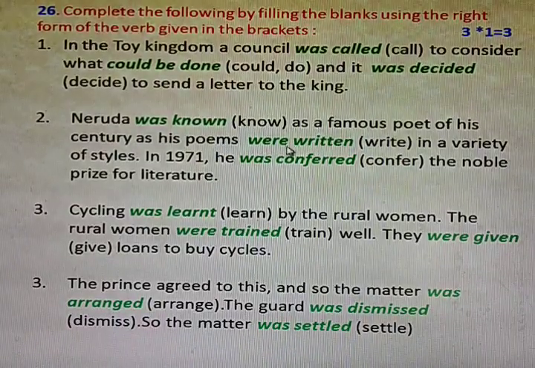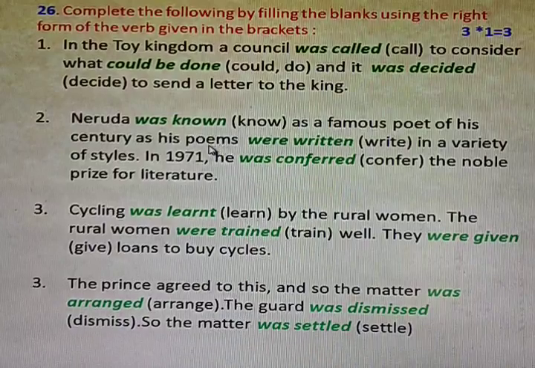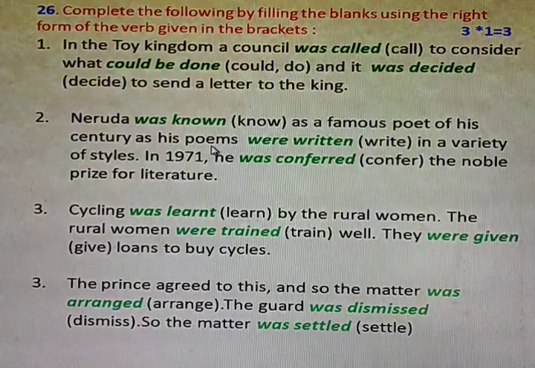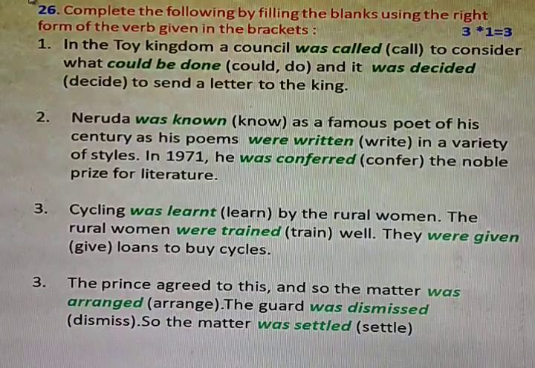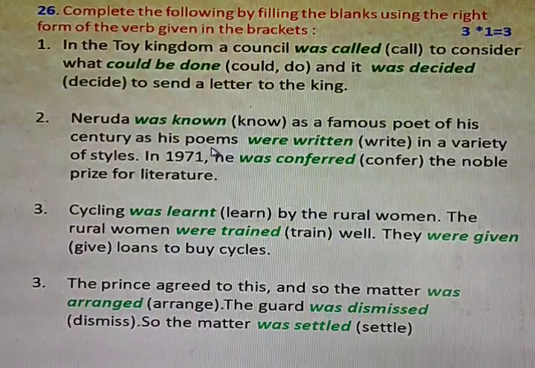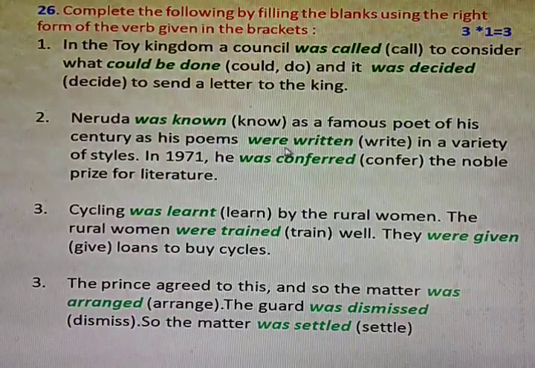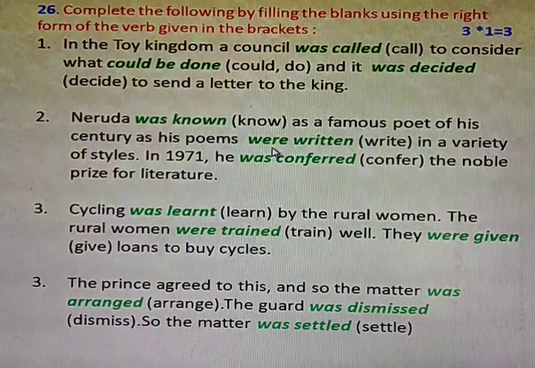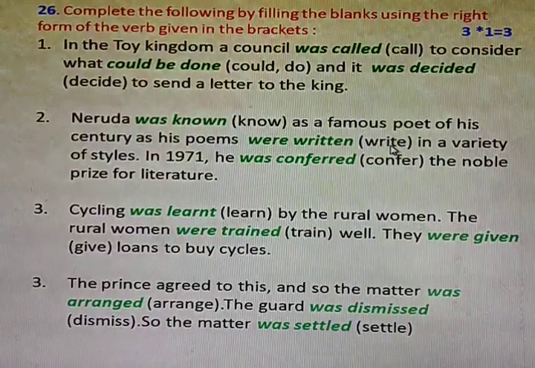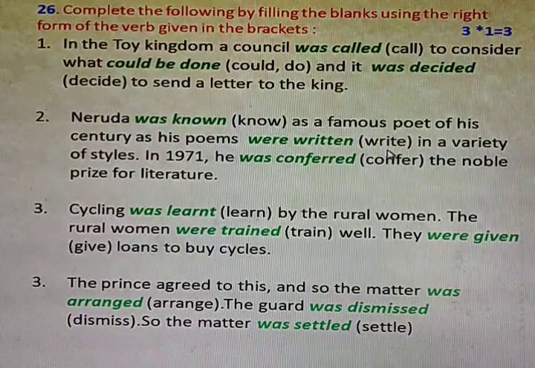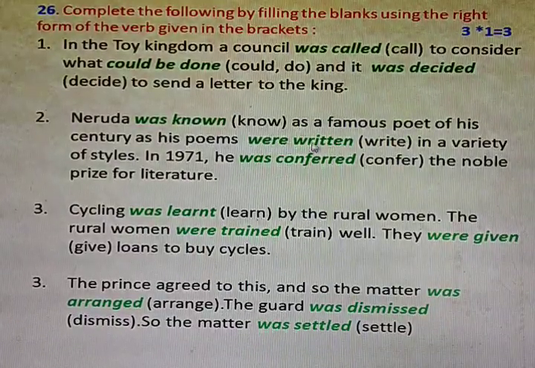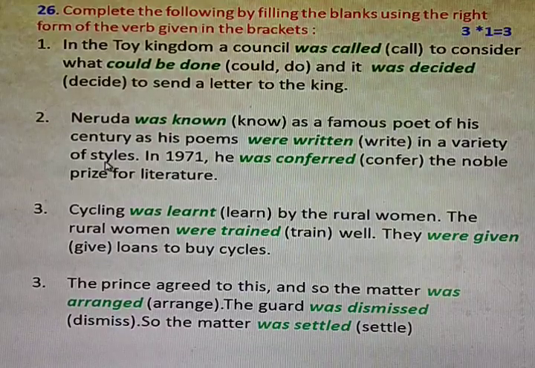As his poems were written. Why do we come across were here? Because poems are plural, more than one. Plural past means were. The past participle form of write is written. Were written in a variety of styles.